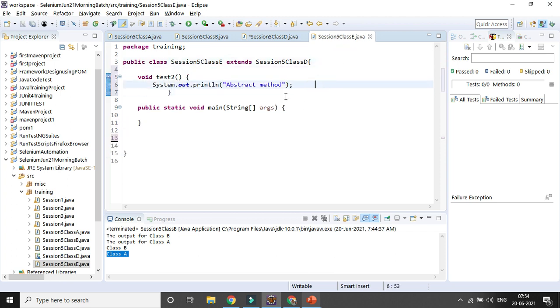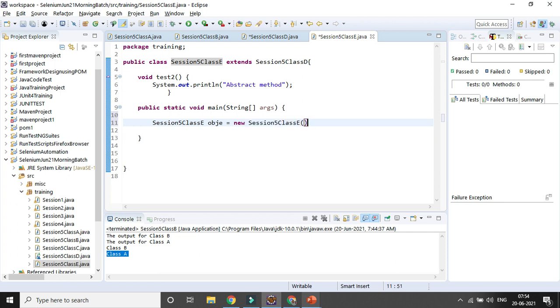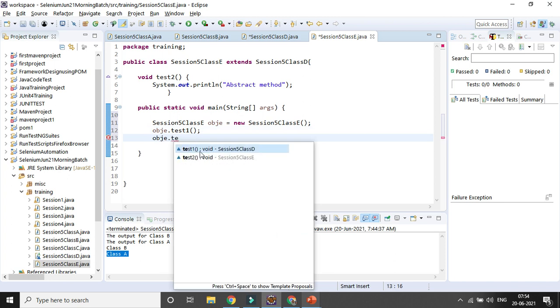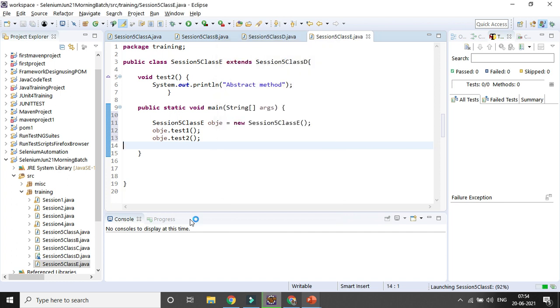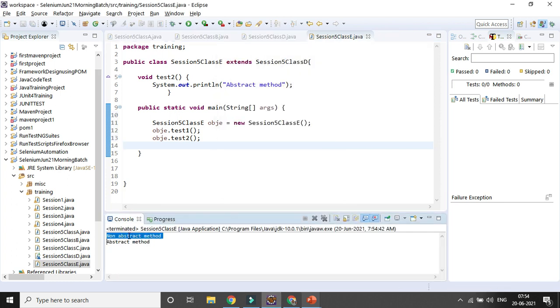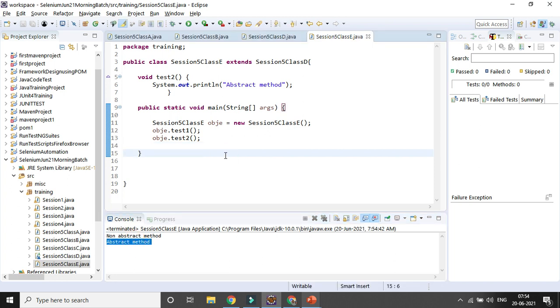Same way. And now if I create an object or instance here for the child class, then I can definitely use it. So I'll be using test method 1 and test method 2. So you can see it here. Now I can use both the methods from my parent class in the child class, one abstract in nature, one non-abstract in nature. So that is called abstraction, with abstract class, abstract method and non-abstract method.